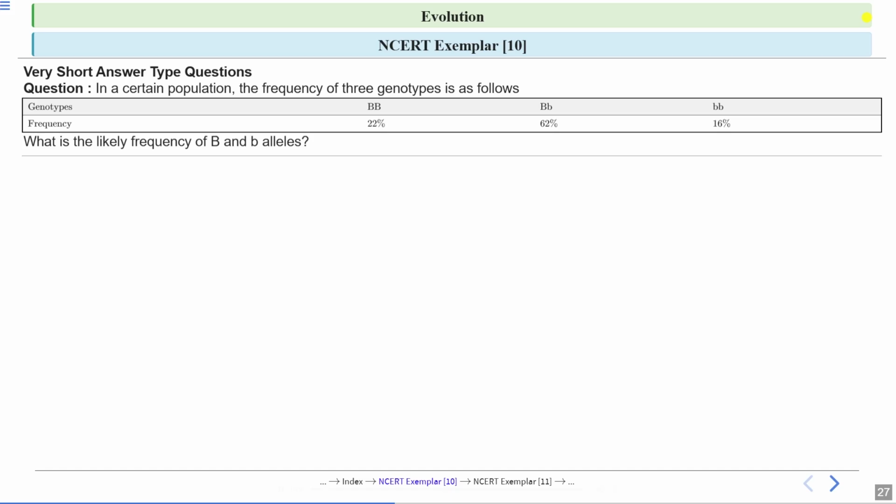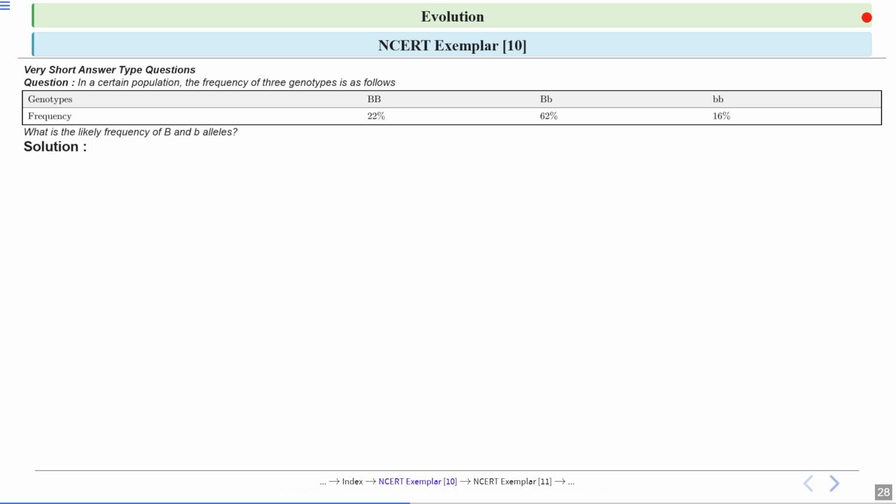Now, in a certain population, the frequency of 3 genotypes is as follows. Okay. So, what is the likely frequency of capital B and small b alleles? So, they have given you the frequencies of the homozygous dominant, homozygous recessive, and heterozygous individuals. Okay. So, these are the 3 genotypes. You have to calculate the frequency of capital B and small b. So, let's have a look at the answer.